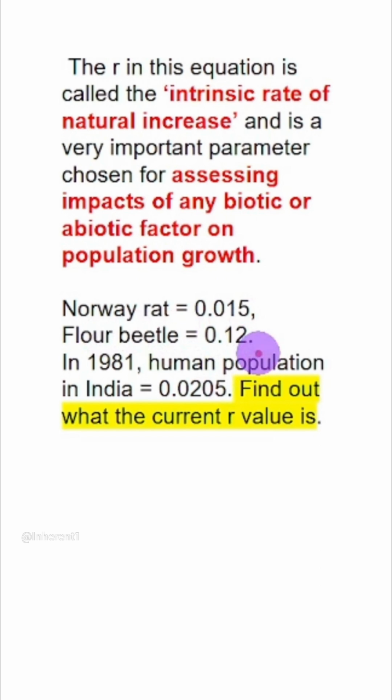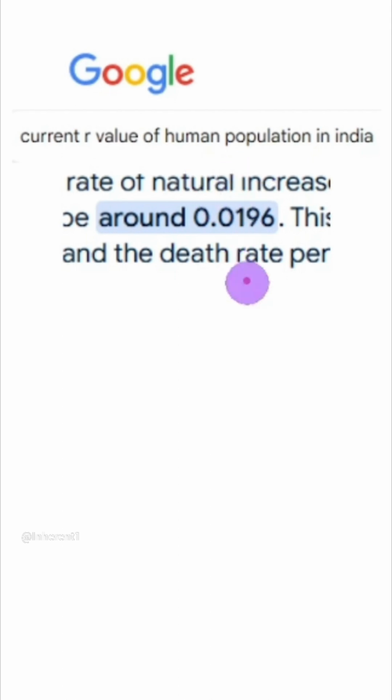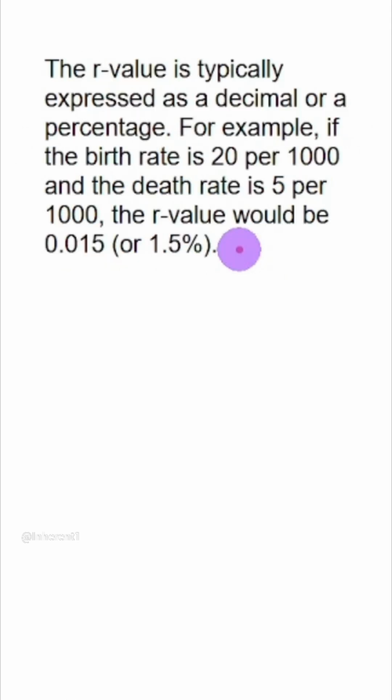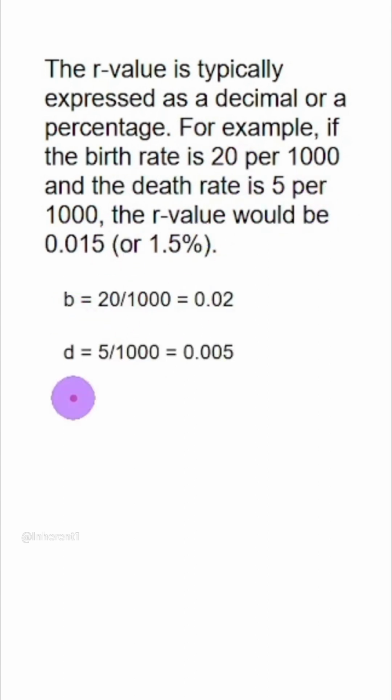These are few numbers related to intrinsic rate of natural increase. For human population, R value is 0.0205. The current value of R for human population is 0.0196. So how do you calculate R? You just need two values, B and D. If birth rate is given 20 individuals per 1000 and death rate is 5 individuals per 1000, birth rate will be 20 divided by 1000, death rate will be 5 divided by 1000, and all you have to do is subtract death rate from birth rate. So this gives you R value.